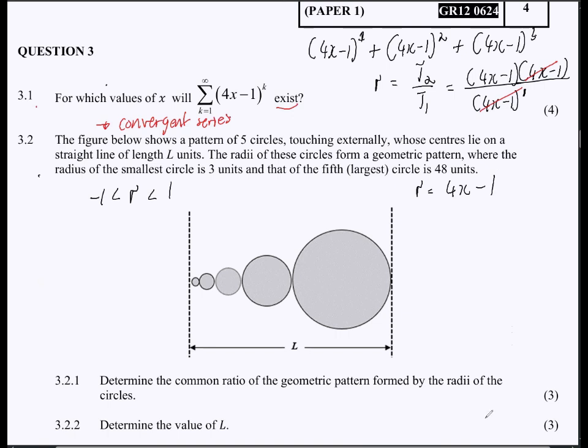Remember, we are trying to calculate the values of x for which this will be a convergent series. So in order for us to have a convergent series, we must make sure that our r value is between -1 and +1. So there we go. Now, if we take this and transpose it over to that side, that's -1 plus 1, and then here we have 4x. If we take this and transpose it over, we have 1 plus 1.